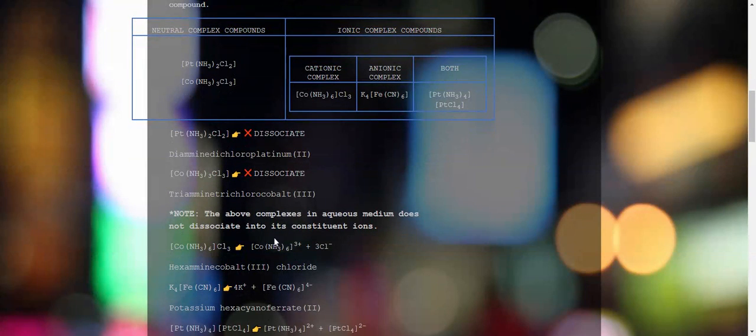Whereas these complex ions like hexaamminecobalt(III) chloride, and, first you should name the cation, right? So, potassium hexacyanoferrate(II). These ionic complex compounds will undergo dissociation in aqueous medium as shown here. But this dissociation is not complete, it is incomplete. That means it is a partial dissociation.